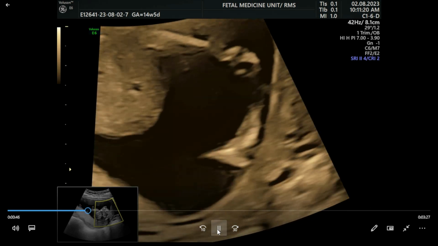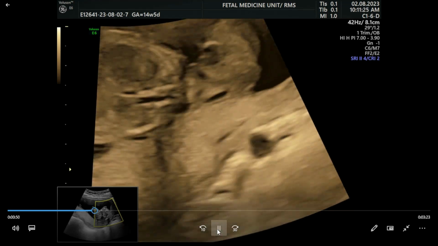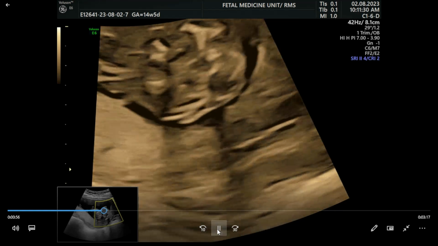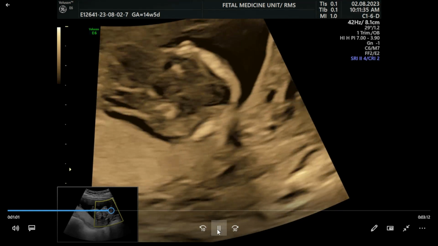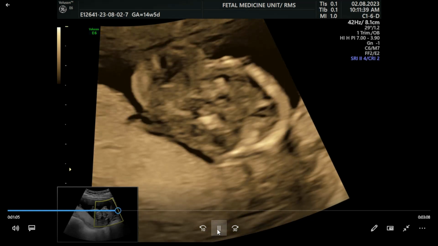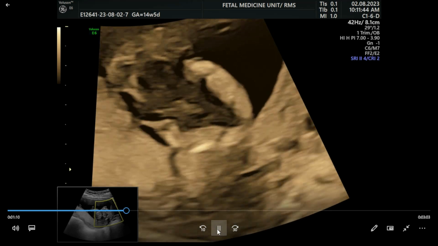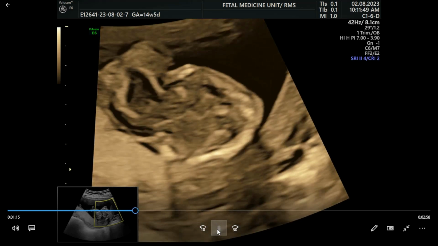The management for cephalocele is variable. If it is legal in the country and the family is not committed to this pregnancy, we can terminate the pregnancy if it's allowed. So it's better to do CVS or early amniocentesis to diagnose at least the cause of the cephalocele.